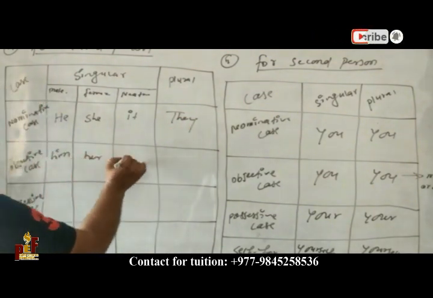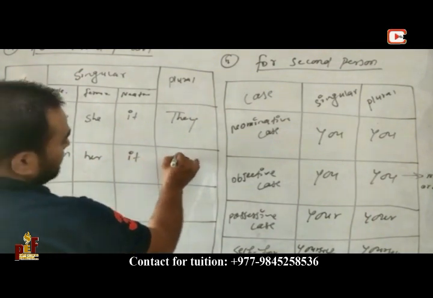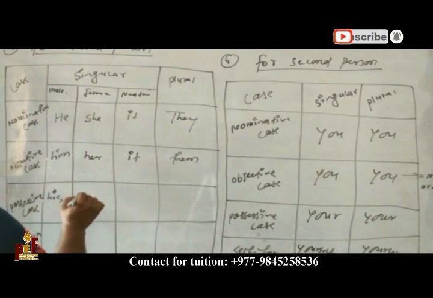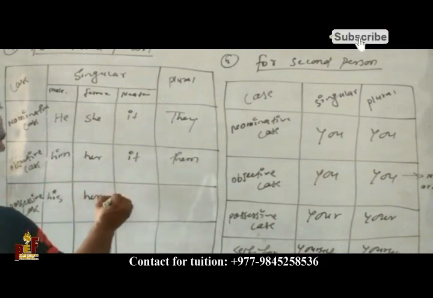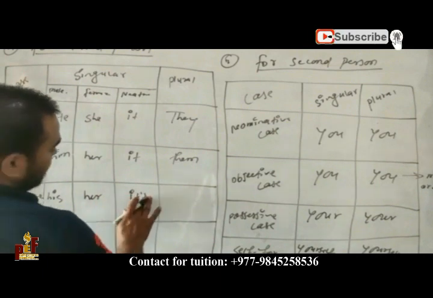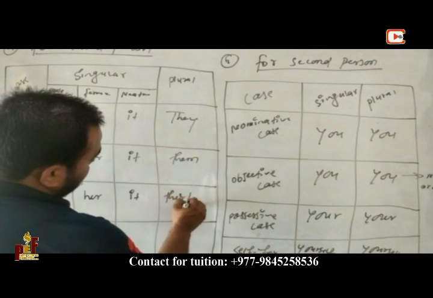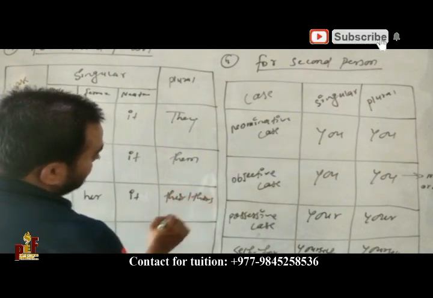Objective: him, her, it, them. Possessive: his, her, its, and then their, theirs.